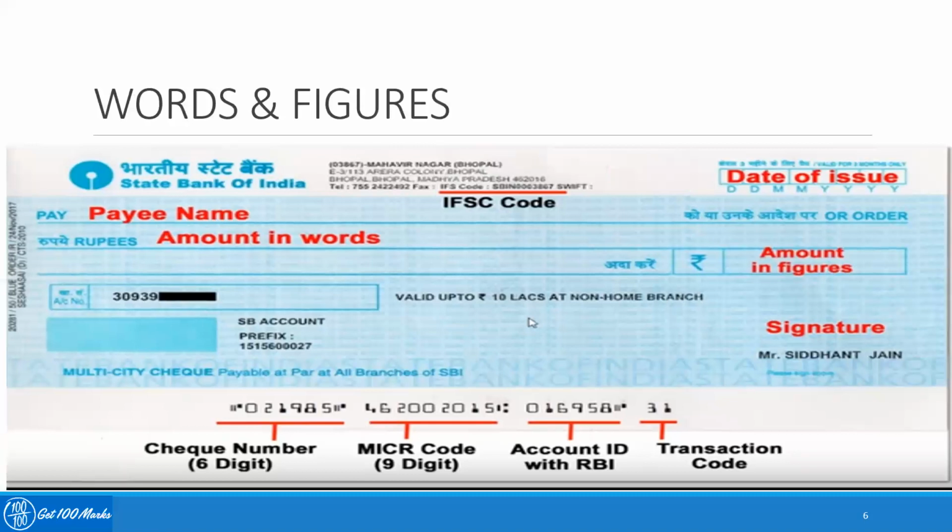The next thing that the paying banker has to take into consideration is the words and figures. Okay, so there should always be a consensus between the words and the figures. If there is a difference between the words and figures of the amount, then the banker cannot make the payment against that particular instrument.